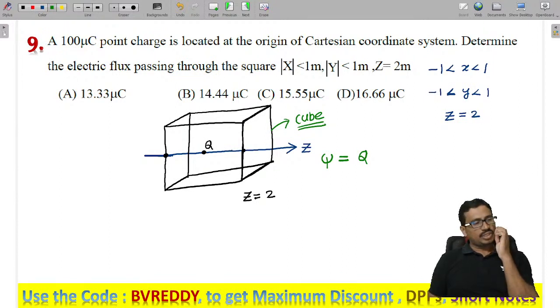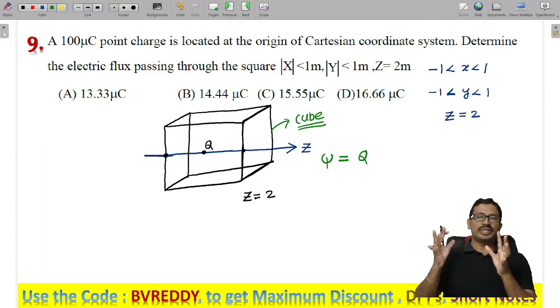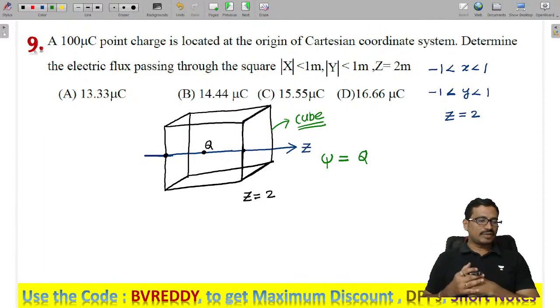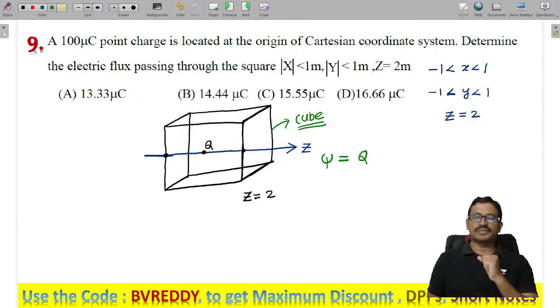Now to get the cube, how many surfaces have we required? It has 6 surfaces.